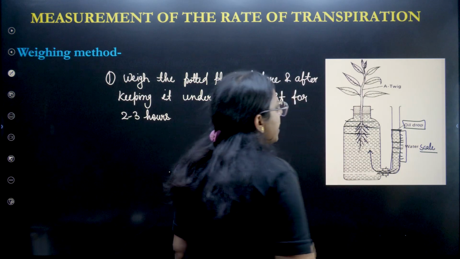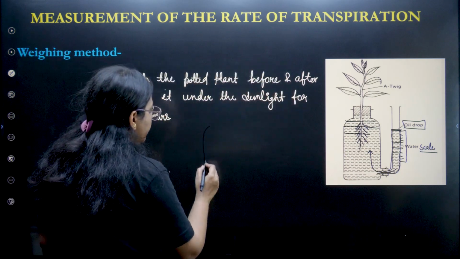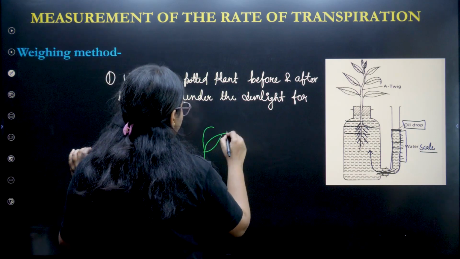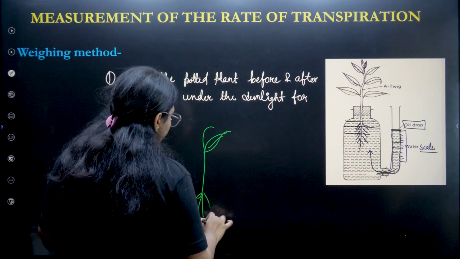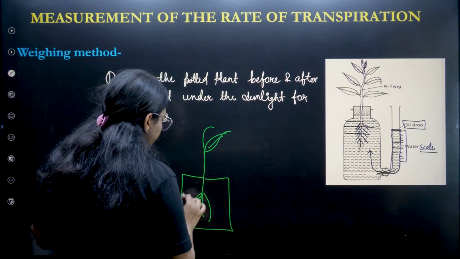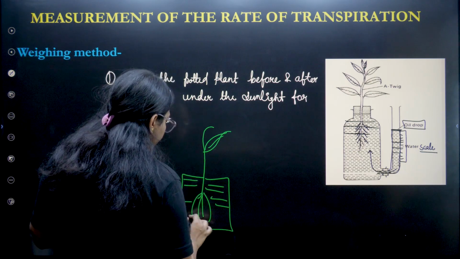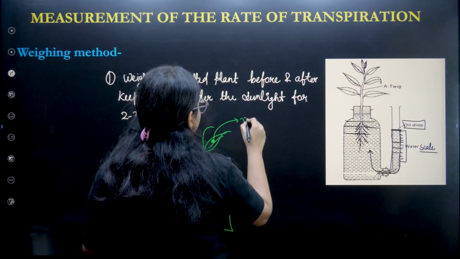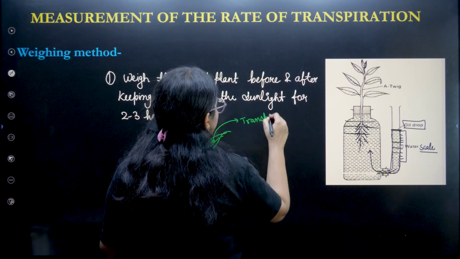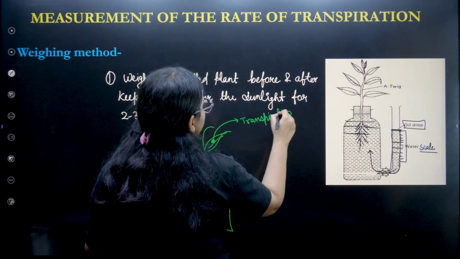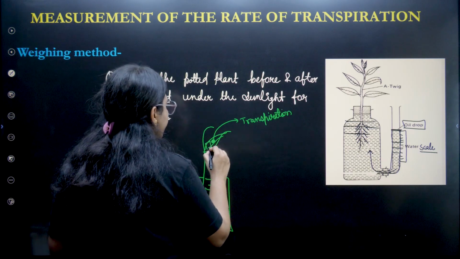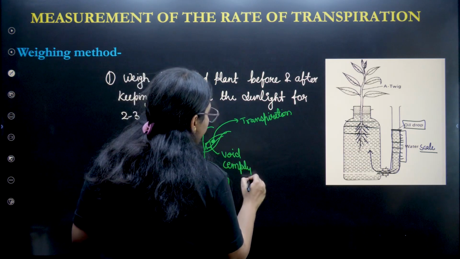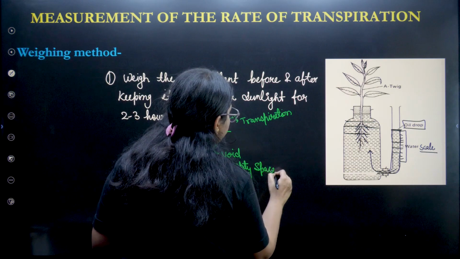Okay, it has roots. Now let's see how it works. If you have a plant, this plant has roots, and it is under the jar which is filled with water. What happens here is the water droplets will be transpired. We know that transpiration is nothing but the loss of water vapor. So it will go out, and here a void will be created. Void means empty space.